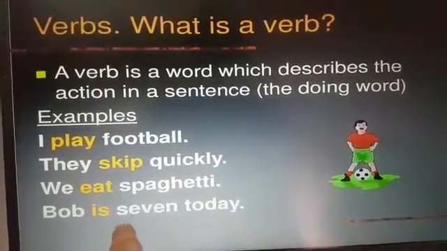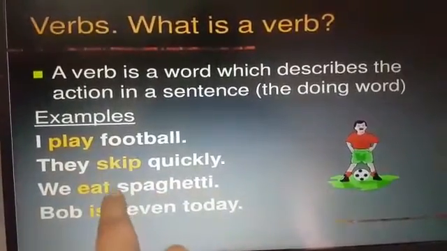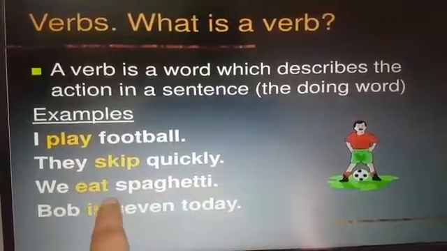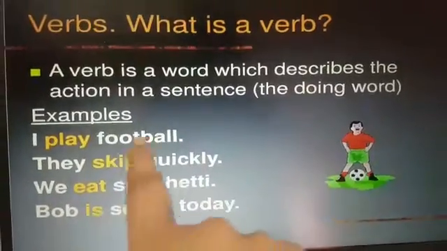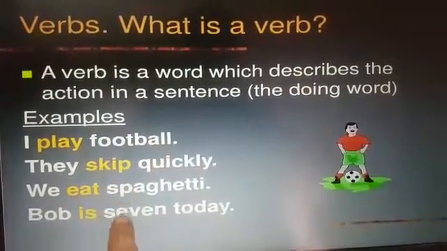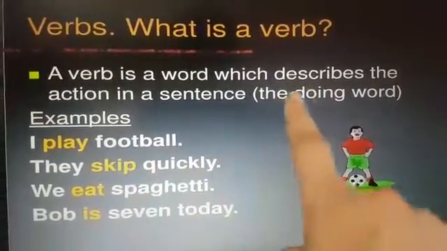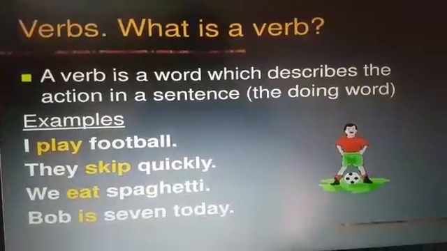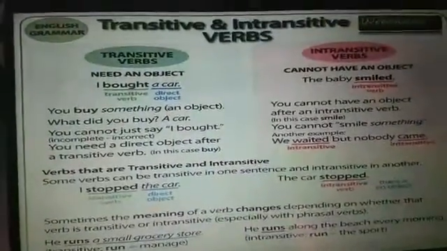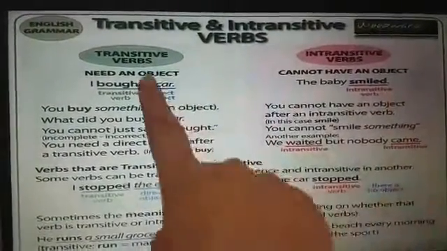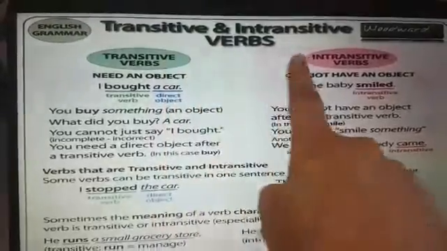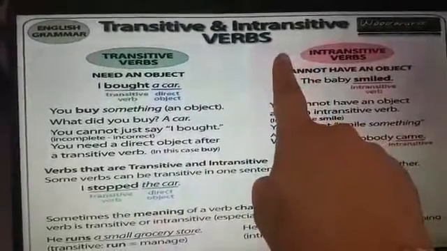This means the words that show the doing, what happened to whom, that is the verb. The action that shows what has happened to something that is described by the action is known as the verb. Now children, there are two types of verbs. First is the transitive verb and the second one is the intransitive verb.